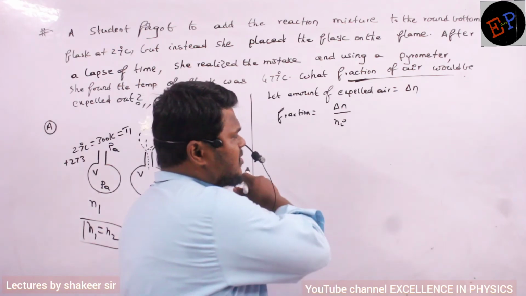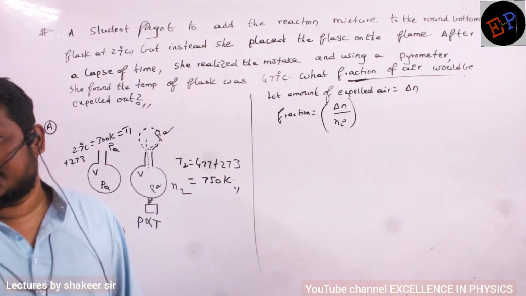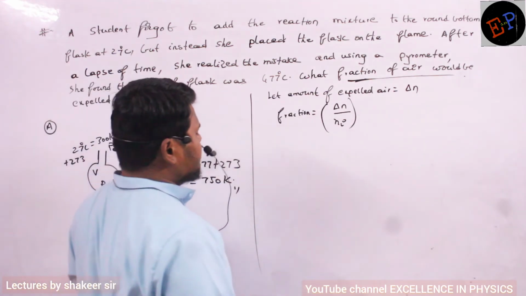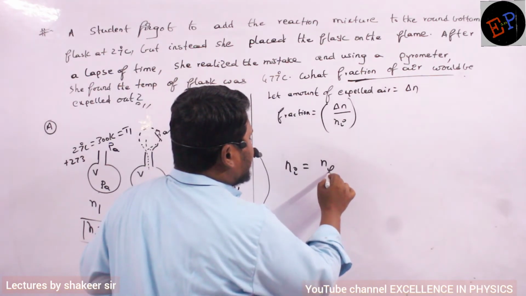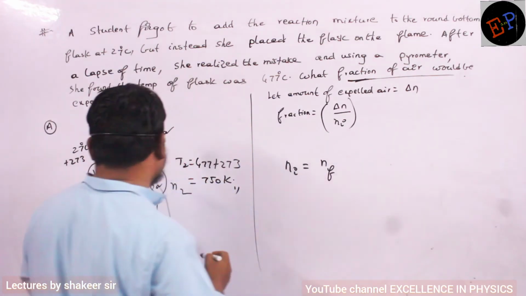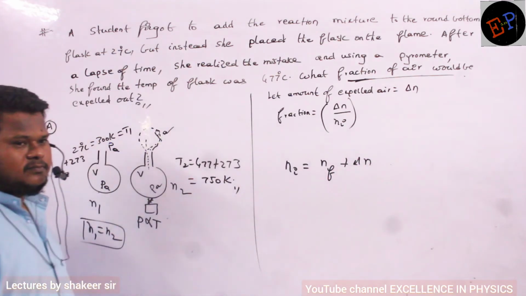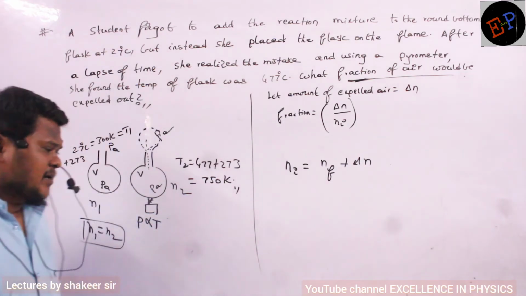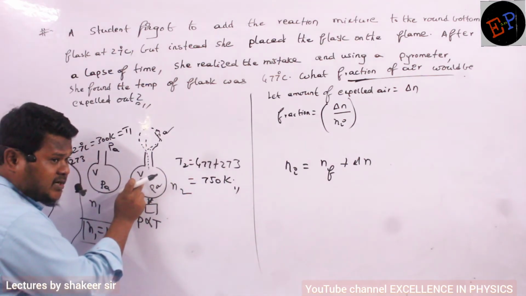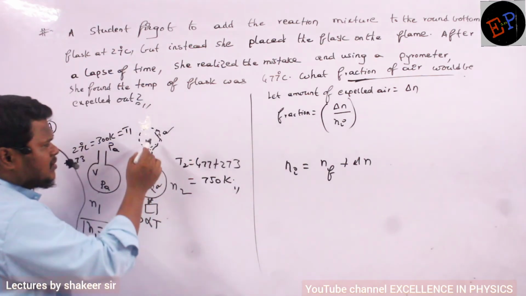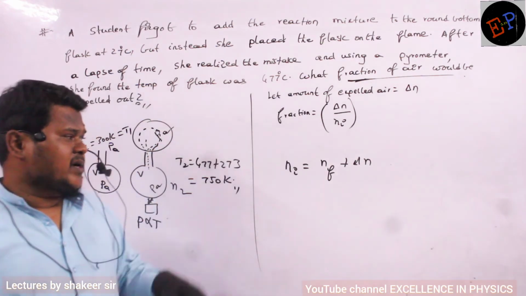Understood? So whatever you want to do, you have to calculate this relation. Then that is my answer. Okay, let us see how I can do this one. Can I write total initial number of moles is equal to final number of moles present inside this container plus delta N? What is Ni? Number of moles present in the container. What is Nf? Final number of moles present inside the container. And what is delta N? The number of moles which have left the container. I can definitely write like this, no? Why am I writing like this?